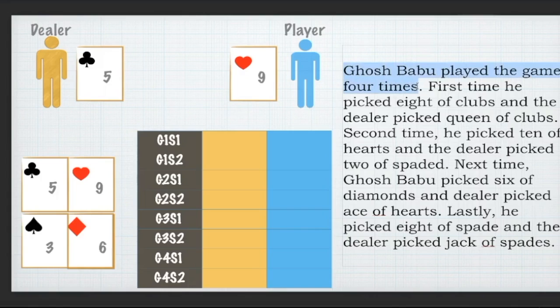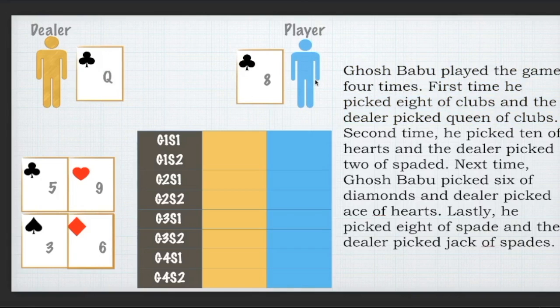Ghosh Babu played the game 4 times. So that's why in my table you have 4 games information, and for each game you have 2 steps to consider in the story. First time he picked 8 of clubs and the dealer picked queen of clubs. So let me capture that on my game table.